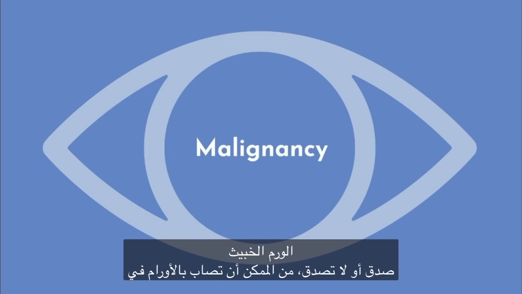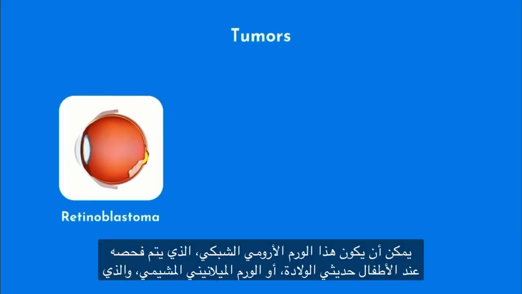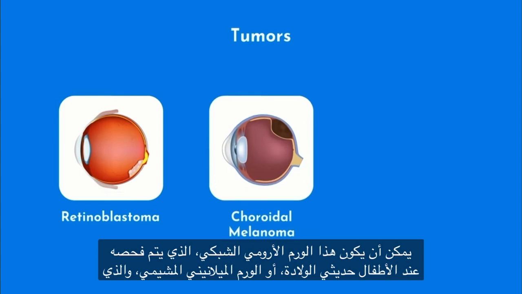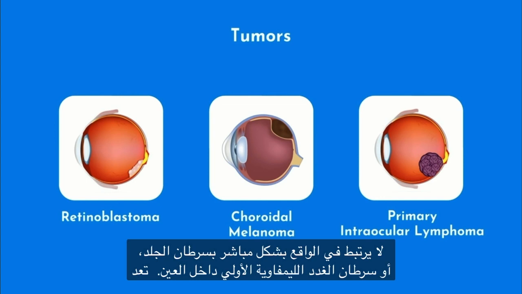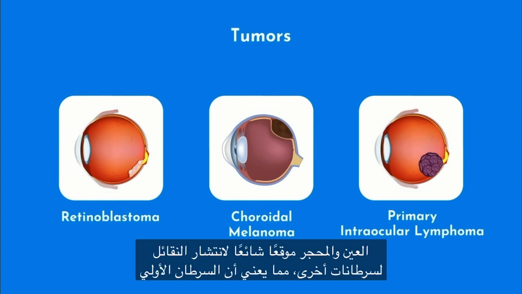Believe it or not, you can get tumors in your eye. This can be retinoblastoma, which is screened for in newborns, choroidal melanoma, which is actually not directly related to skin cancer, or primary intraocular lymphoma. The eye and orbit are a common site of metastases for other cancers, meaning a primary cancer releases cells in the bloodstream that can take hold in the eye.